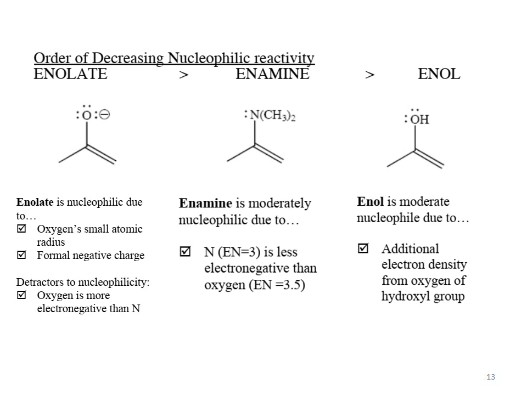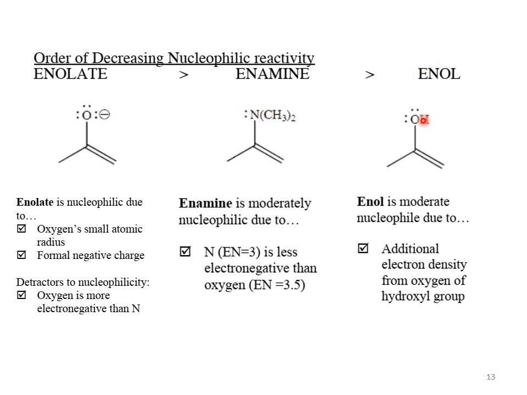Order of decreasing nucleophilic reactivity. In the previous slide we have discussed the intermediates. The nucleophilic intermediate is enolate, either it may be the enamine or it may be the enol. Enolate is the only negative charge carrying species, and remember the negative charge carrying species is more nucleophilic than the neutral species. So enolate is more nucleophilic than enamine and enol.